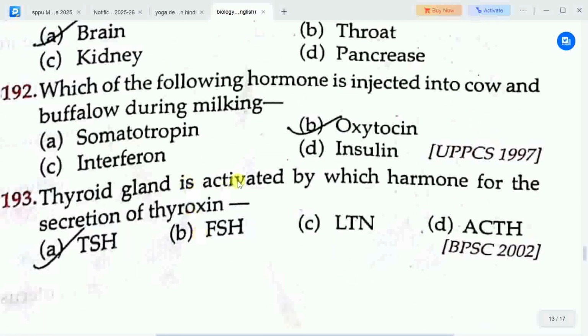Next question is, thyroid gland is activated by which hormone for the secretion of thyroxine? Options are A. TSH, B. FSH, C. LTN, D. ACTH. Correct answer is option A, TSH. Full form of TSH is thyroid stimulating hormone. So thyroid gland is activated by TSH for the secretion of thyroxine.